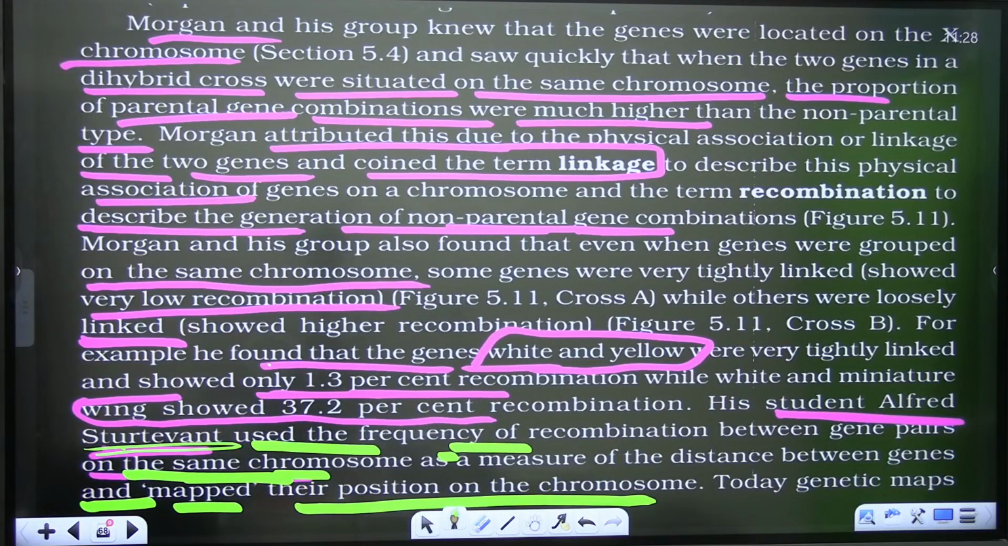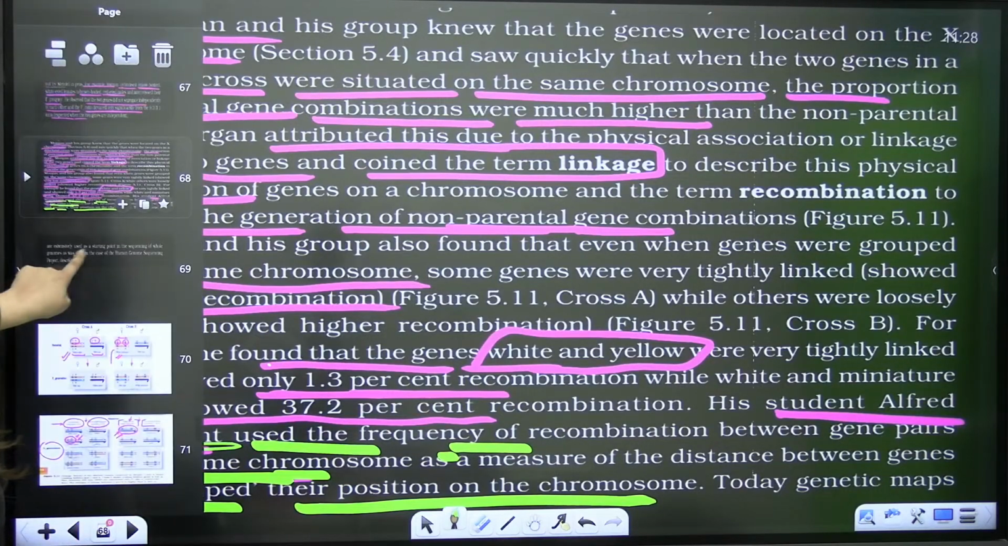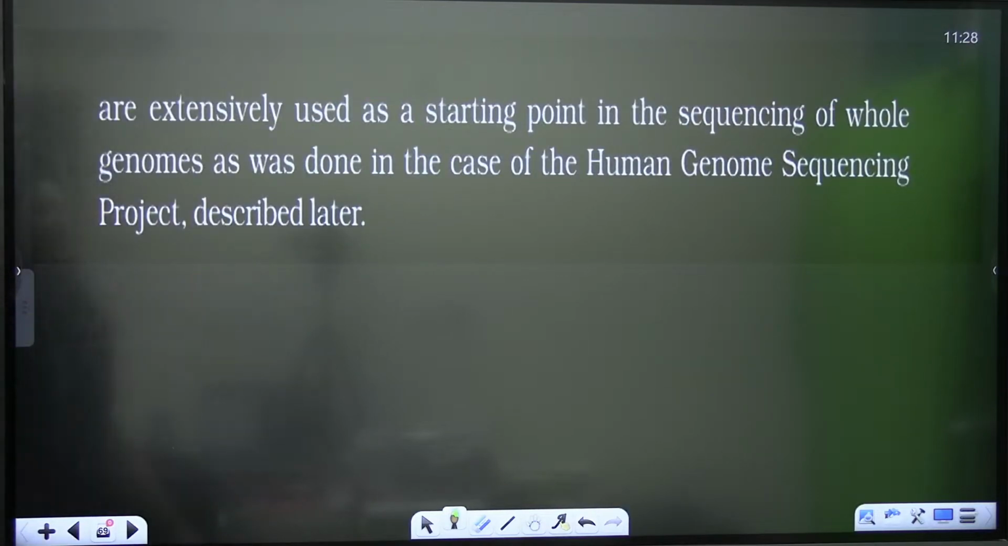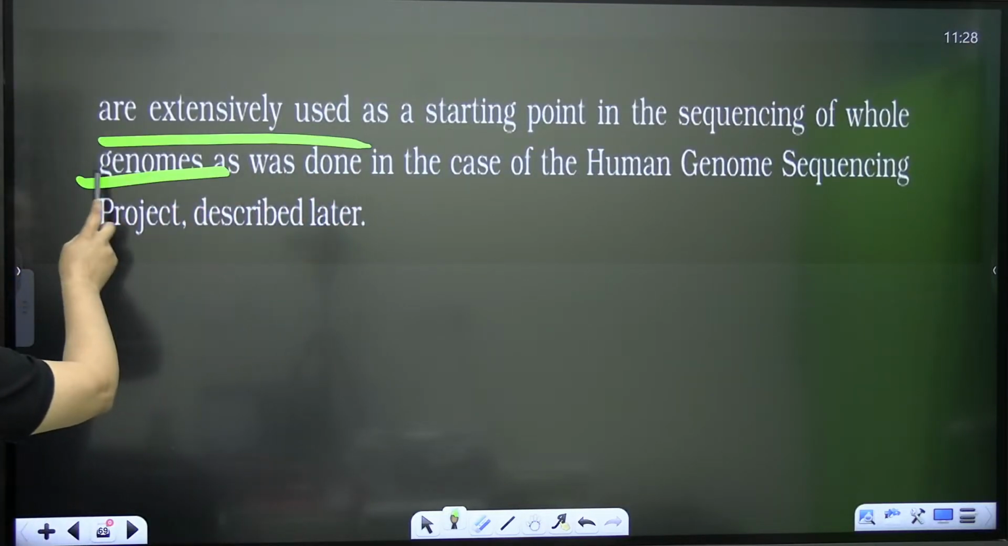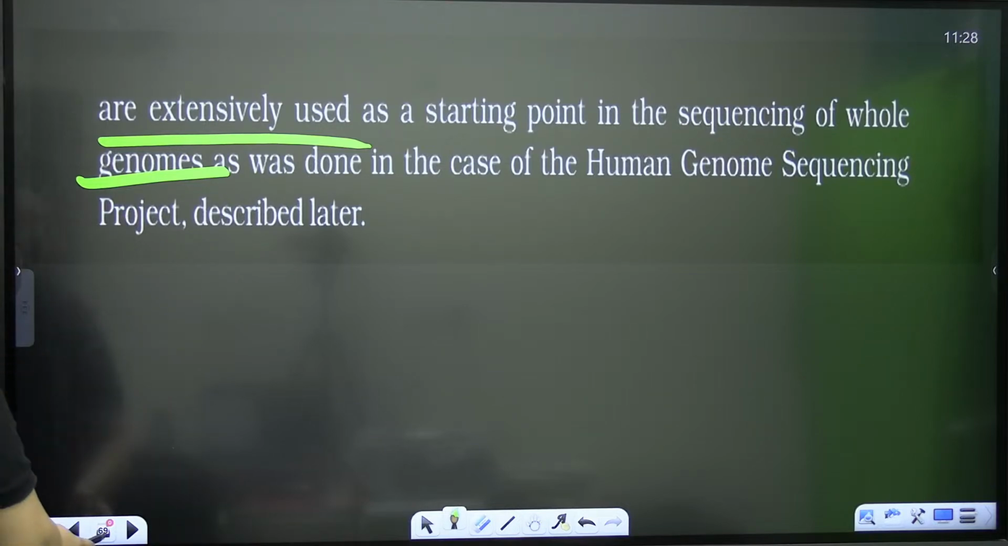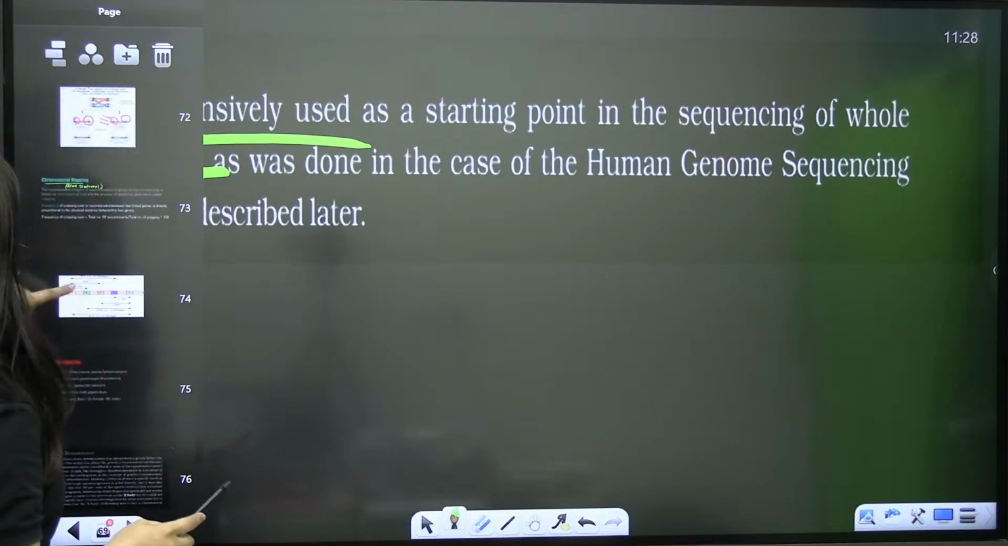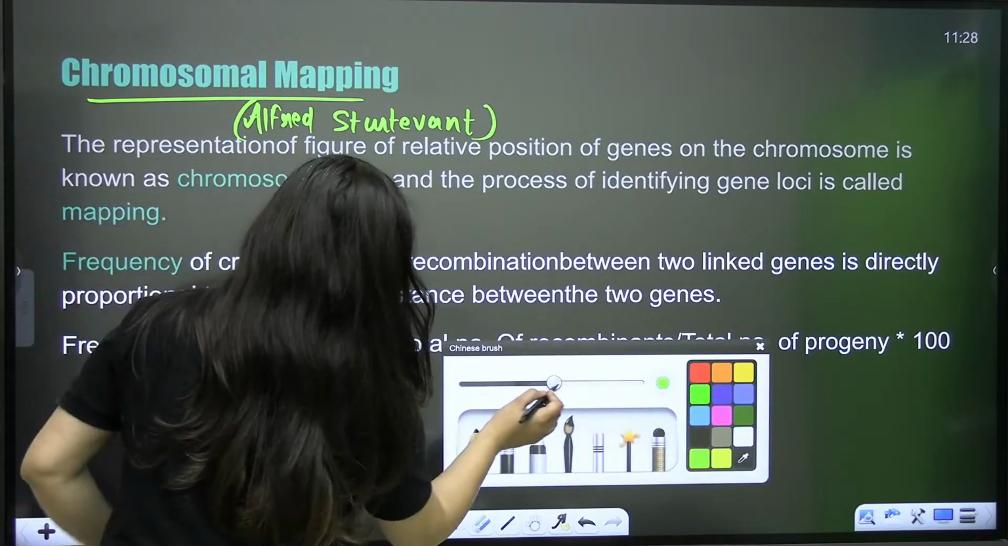So as per Morgan, the percentage of recombinants in the progeny depends upon the frequency of crossing over, and this is what Alfred Sturtevant expressed. Clear? The scientist name is also important. They are extensively used as a starting point in the sequencing of the whole genome, and it was done in the case of human genome sequencing. So that's what you need to remember.